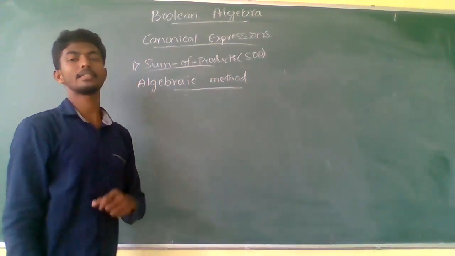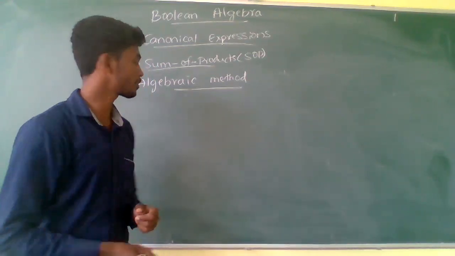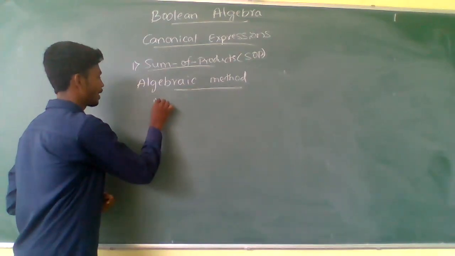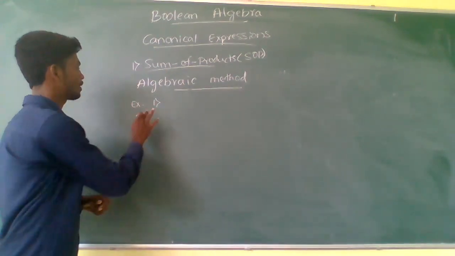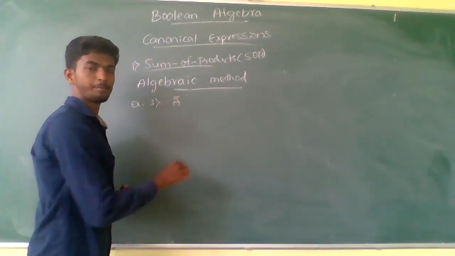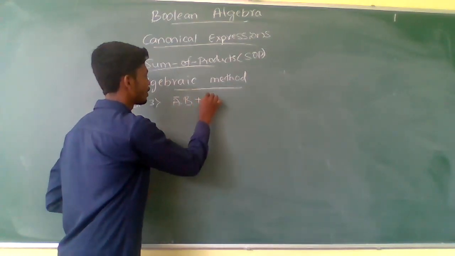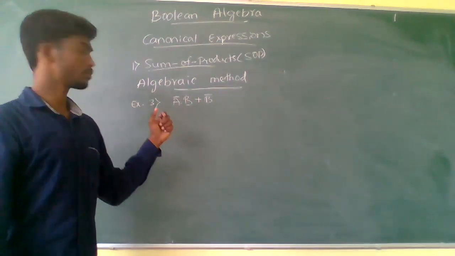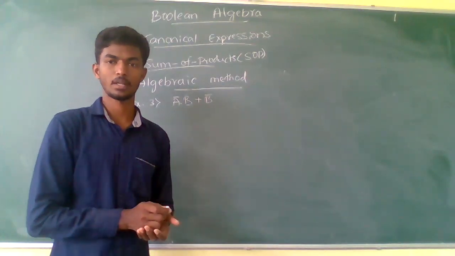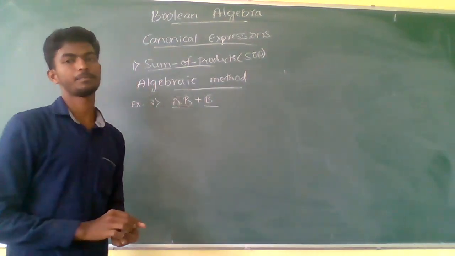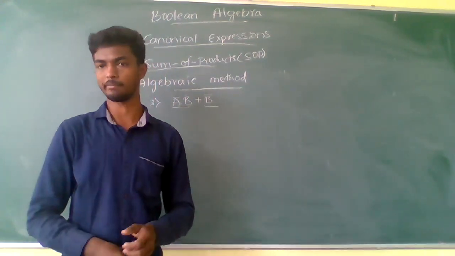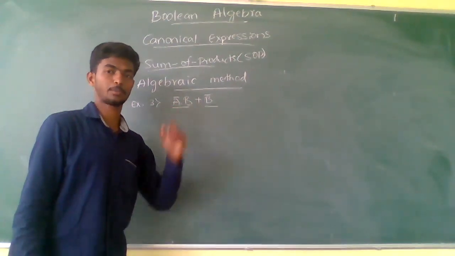Let us see the first example with two literals, a system having two literals. This is the third example: A complement B plus B complement. Here in this given Boolean expression, we have two different terms. This is one term and this is one term. When we are talking about the sum of products, we need to consider each product as one term.